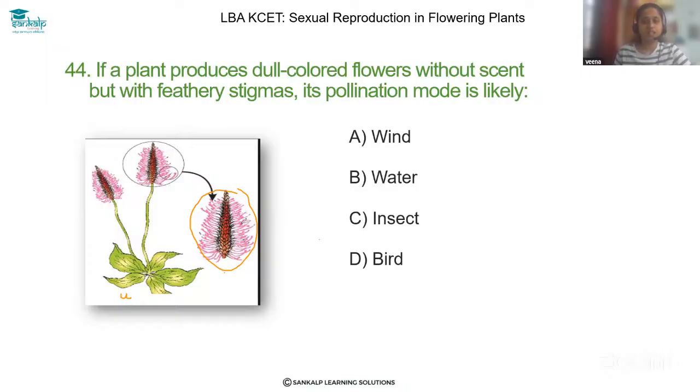So its pollination mode will be that the pollen grains will come through the wind. So the feathery stigmas of the female flower are able to catch the pollen grains easily. So the correct answer is option A, wind pollination.